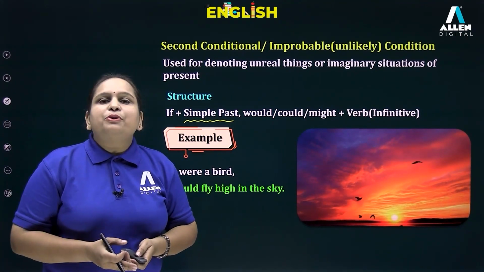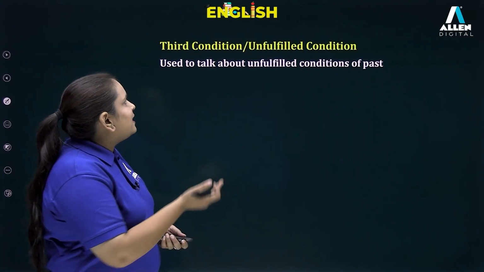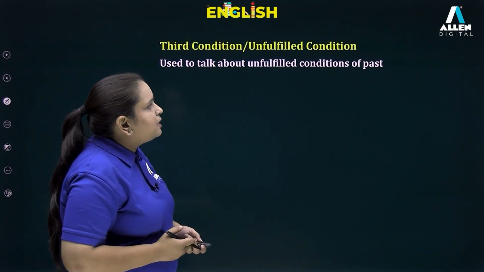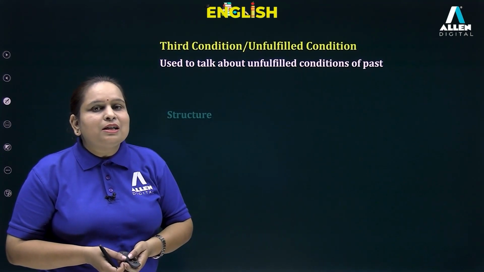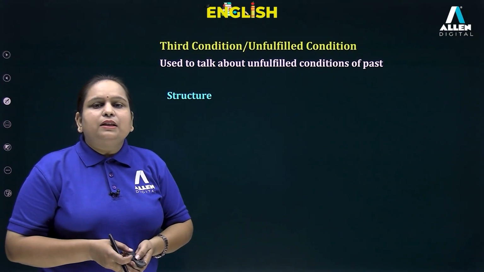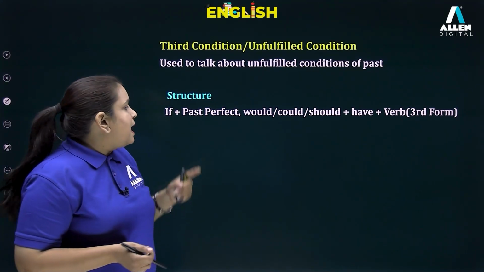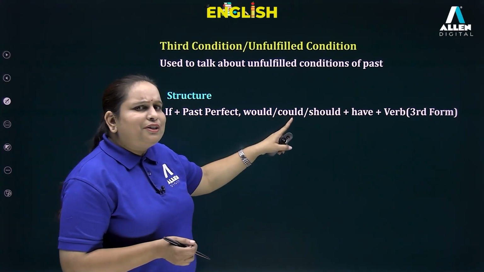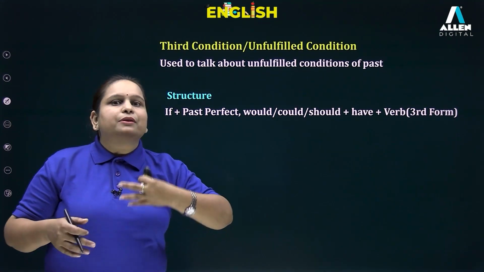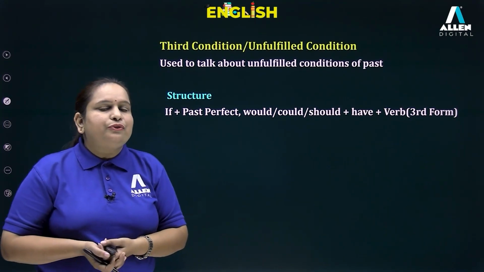Let us now proceed to the next and the last conditional, and it is third conditional or unfulfilled condition, which talks about unfulfilled conditions of past. And here's the structure: if plus past perfect, meaning had plus V3. Then comma, would, could, should, any of these as per the context of the sentence, plus have plus verb third form.